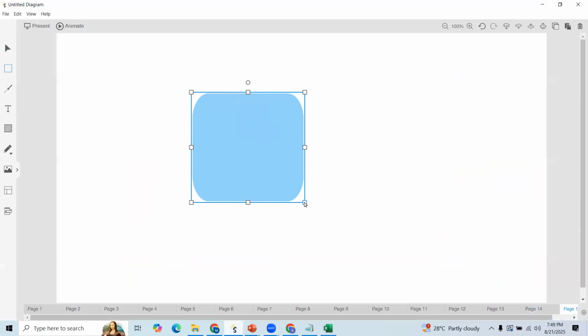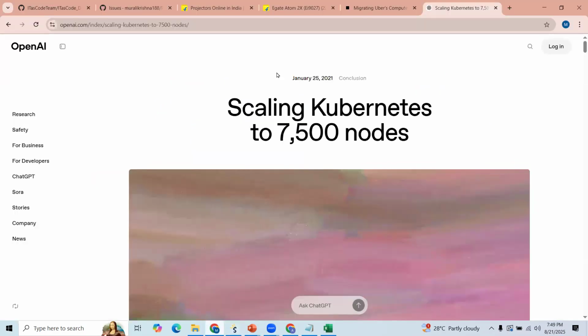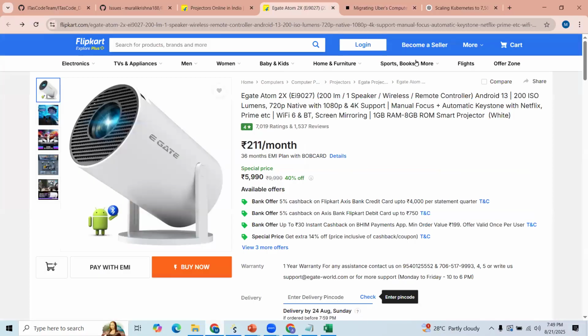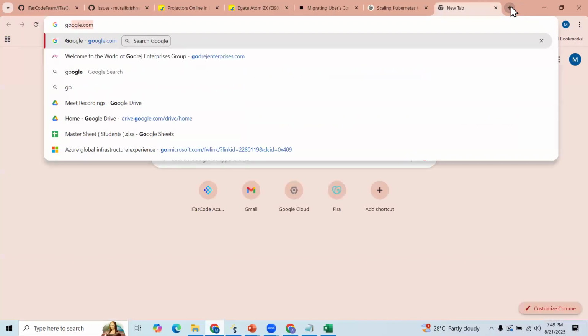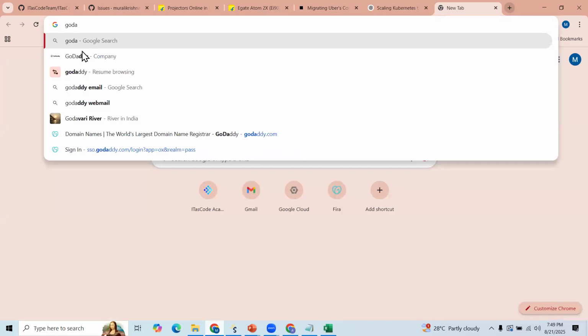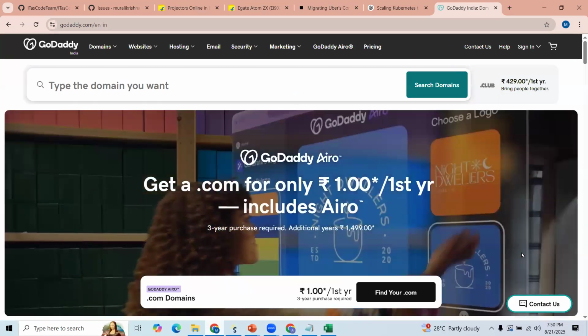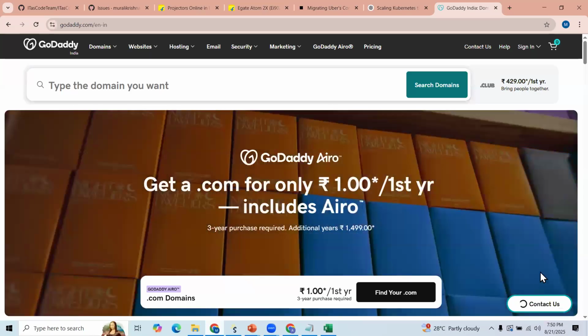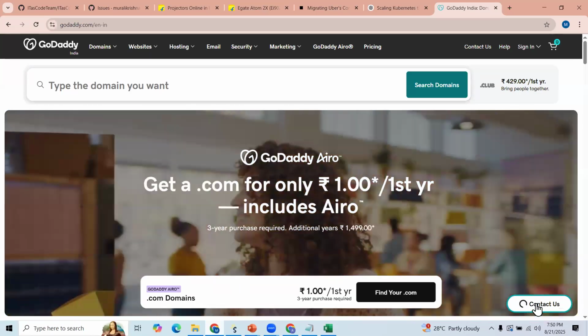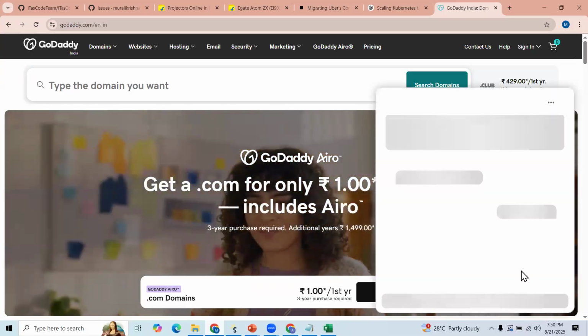There is a chatbot, a very simple chatbot. This is the organization. Here users are trying to ask some queries. You can see any chatbot, for example GoDaddy or some other. Suppose you observe this chatbot, whatever questions you are asking, it is giving some answers, right? Just in contact us, if you click here, automatically it opens a chatbot.